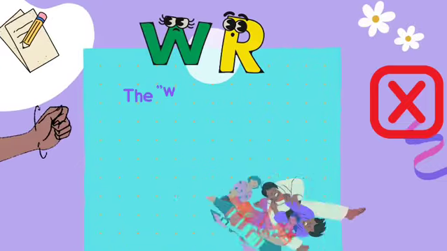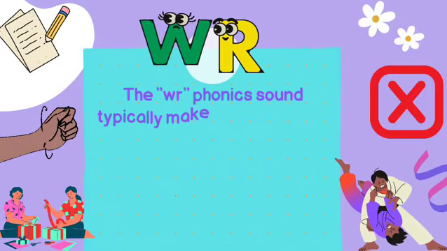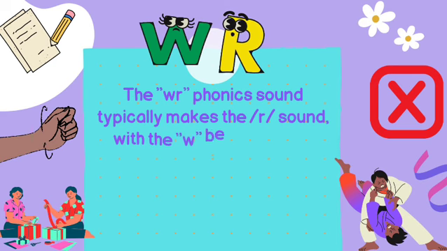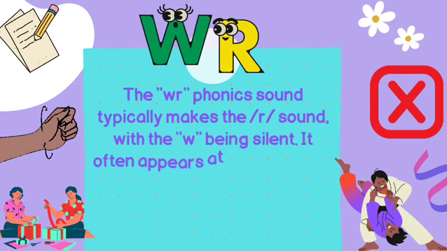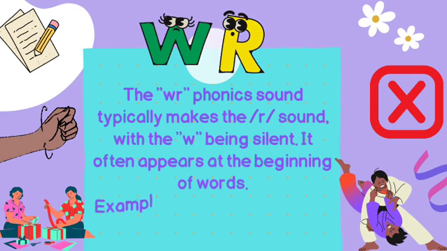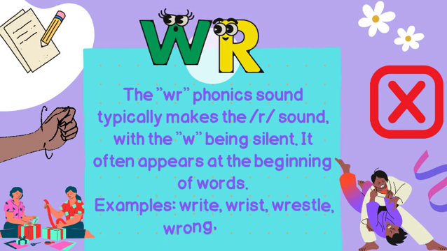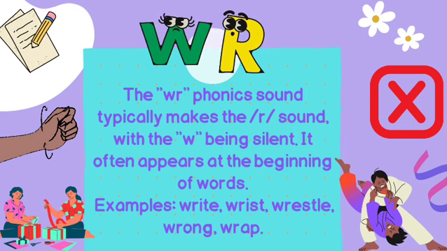The wr phonics sound typically makes the r sound, with the w being silent. It often appears at the beginning of words. Examples: right, wrist, wrestle, wrong, rap.